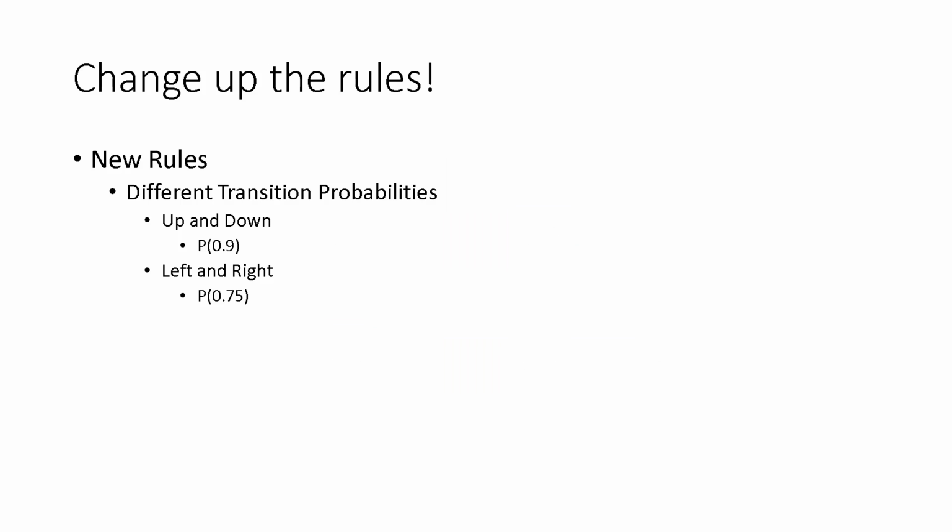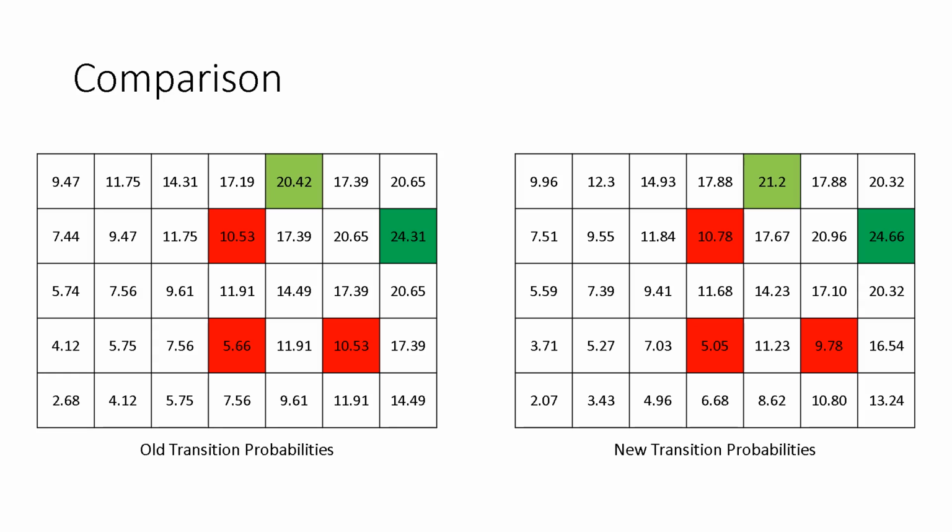Now let's take advantage of MDPs and switch things up. Imagine we have a robot that's really good at climbing up and down, but not so good at going left and right. This changes our transition probabilities. Up and down is successful with a probability of 0.9, and left and right is successful with a probability of 0.75. Let's compare the converged value functions for both sets of probabilities.